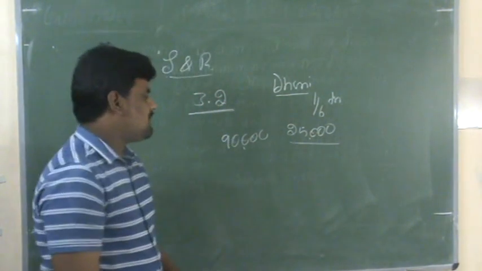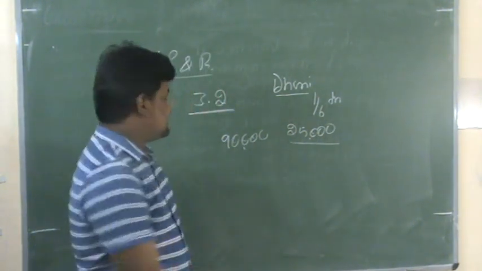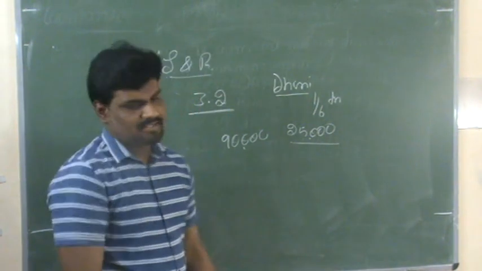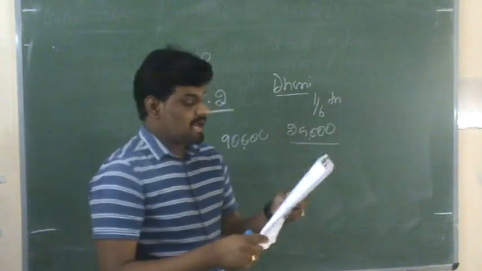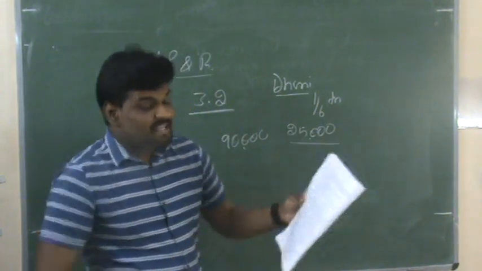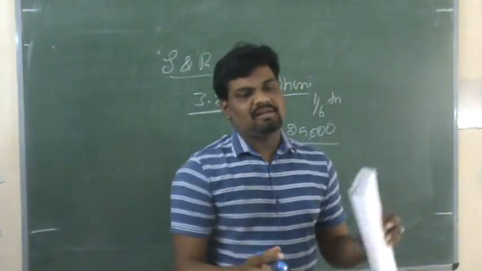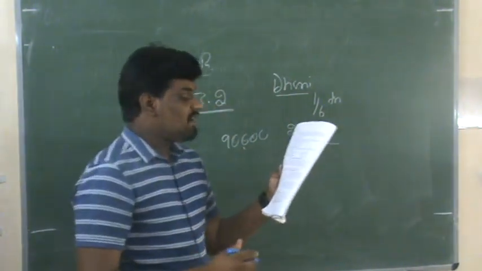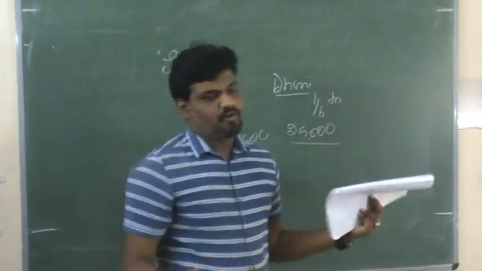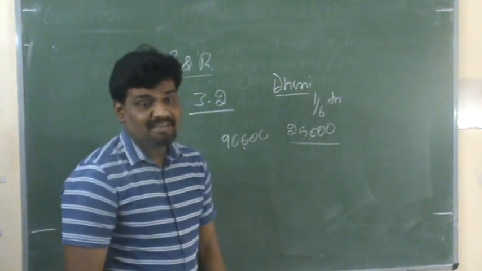Total profits of the firm are rupees 90,000. This is the total profit in the business organization. So here, finally, we calculate the share of profits of each partner. Now we need to calculate the share of profit to each partner when the guarantee is given by the firm. So here the guarantee is given by the firm only.